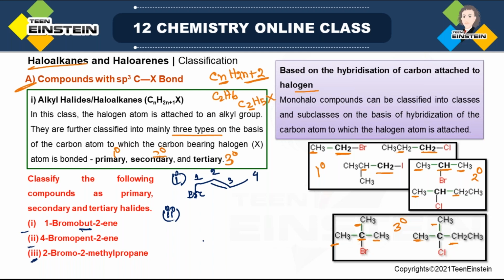So first we'll write all the structures, and then we'll see whether it is 1 degree, 2 degree or 3 degree. The second one, 4-bromopent-2-ene. Pent means first write a 5 carbon chain, 4 position bromo, 2 position ene. 1, 2, 3, 4, 5. And the last one, propane. Propane means 3 carbon, 2 position bromine, 2 position methyl. So this is 1, 2, 3.